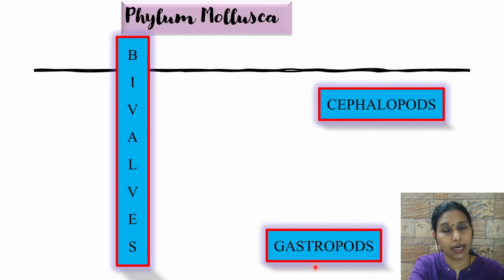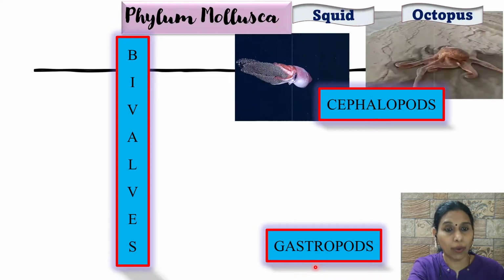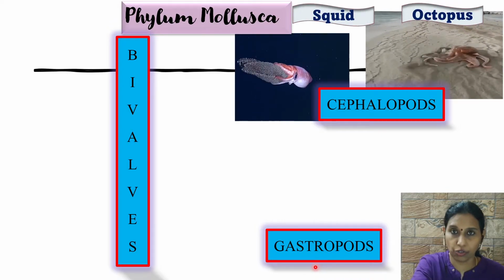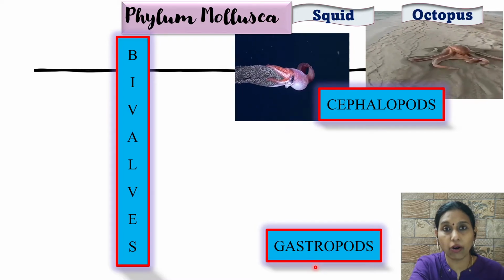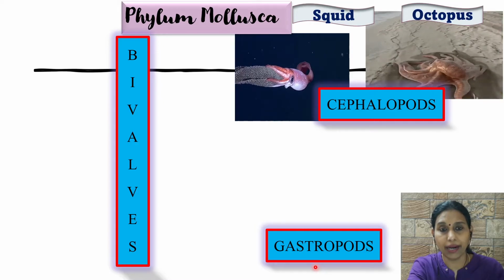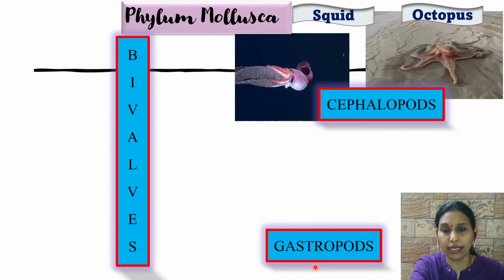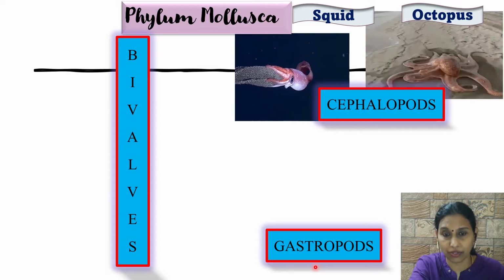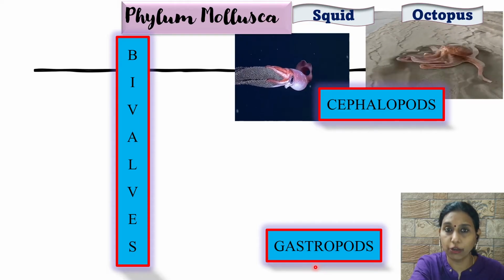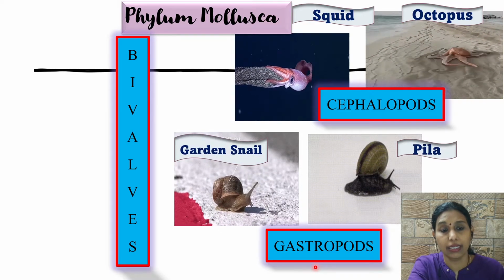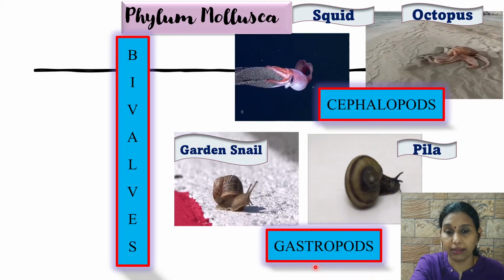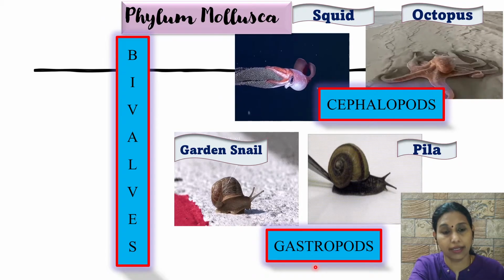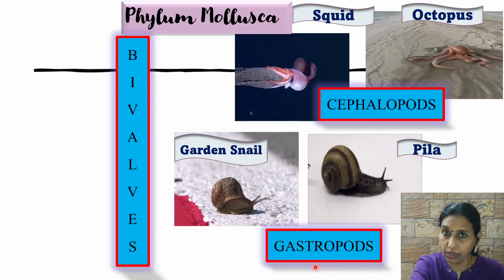And phylum Mollusca is also divided into 3 subphyla. They are called the bivalves, cephalopods, and gastropods. The cephalopods examples are squid and octopus. You can see the similarity; squid and octopus look a little bit similar. They have tentacle-like structures. They come under cephalopods. Then you have the gastropods, that is the snail and the apple snails. The snails all come under gastropods.